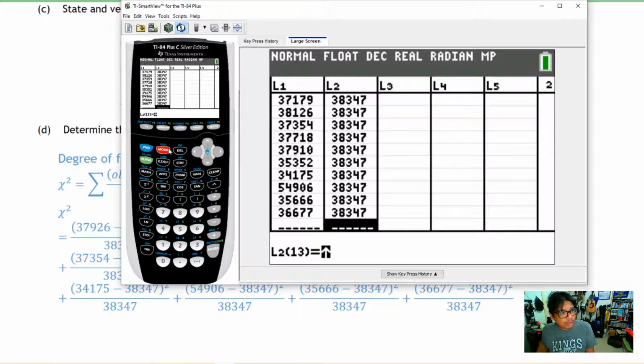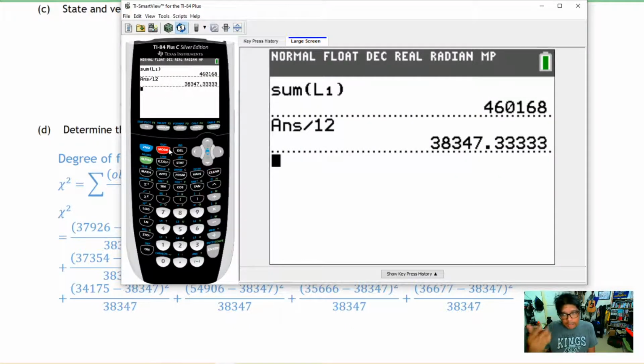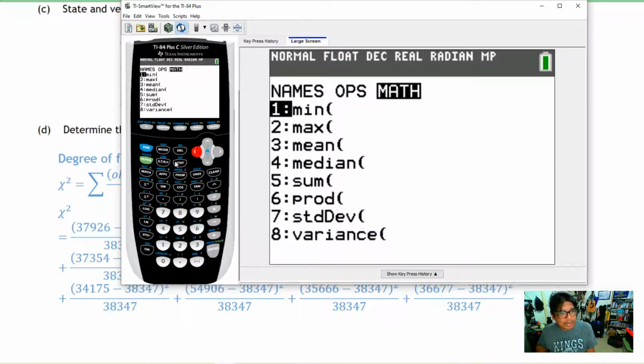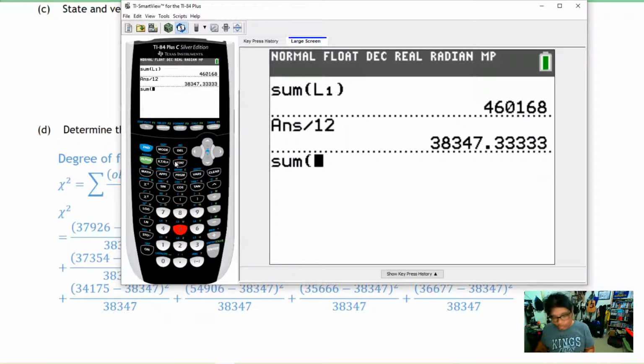Now from the home screen, we're going to go ahead and calculate the actual chi-square test statistic, and we're going to do so with the following. We're going to go to the list command, and we're going to look for sum. Sum is where we add a bunch of things together. There, I see it. It's number 5. So we're going to sum, and what we're going to sum is the observed, which were in L1, minus the expected, which were in L2, square that, and then divide that by L2.